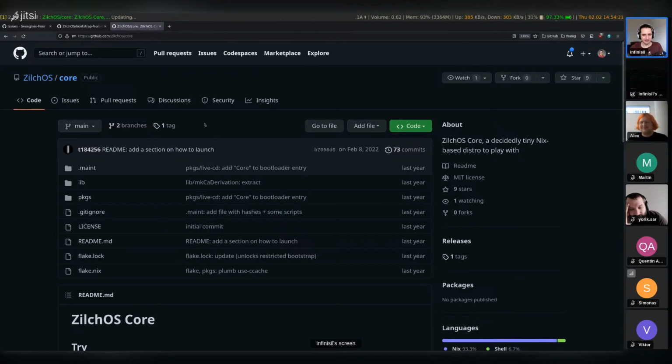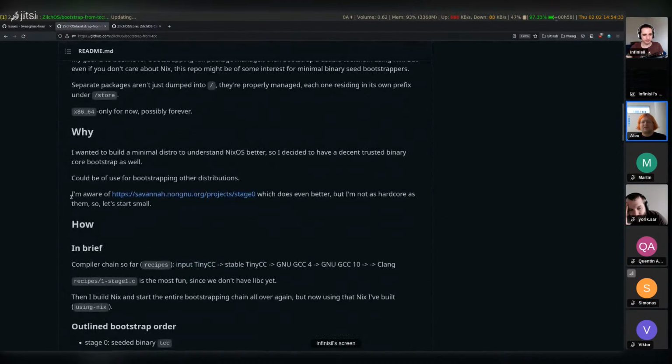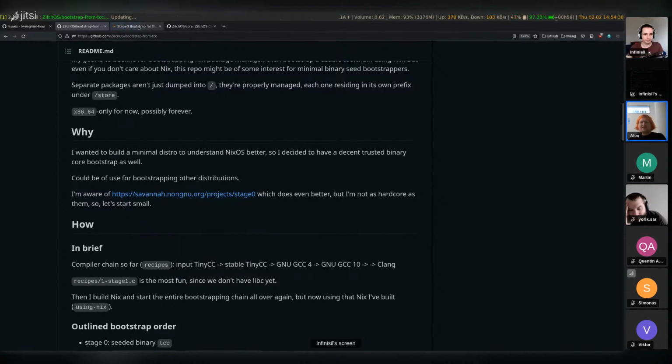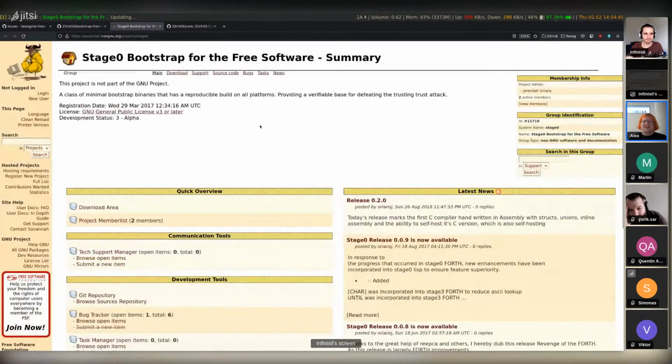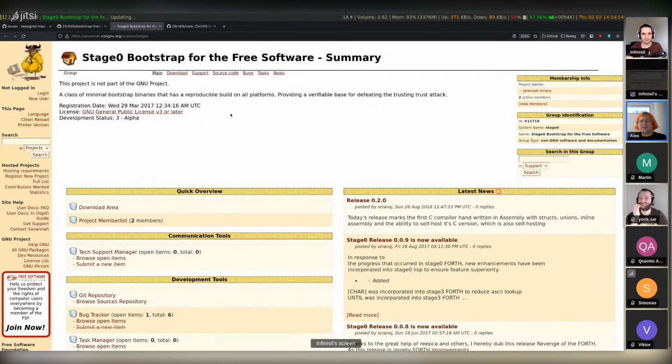Awesome. I do have a slight memory of someone else trying something like this. I actually had some person reach out to me and ask whether they can take this bootstrap and plug it in as the Nix packages bootstrap. I said yes, of course, but I haven't heard back from them. And this is even more hardcore, people who start with just some assembly and end up with the TinyCC compiler.